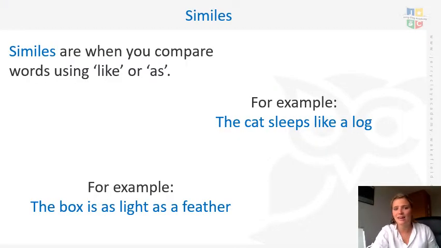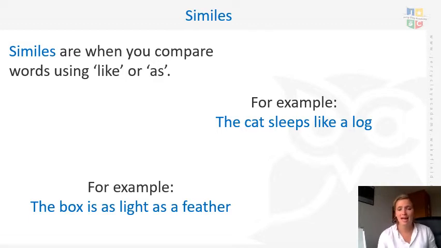So similes use words to compare two things using like or as. These are words that might not necessarily be the same, or that you'd think have anything in common, but we can compare them. So for example, we can say the cat sleeps like a log. Now the cat isn't a log, so we wouldn't say that they're the same. However, when you think of a cat sleeping and when you think of a log, you could say that the cat sleeps like a log because the cat doesn't move, like a log would not move.